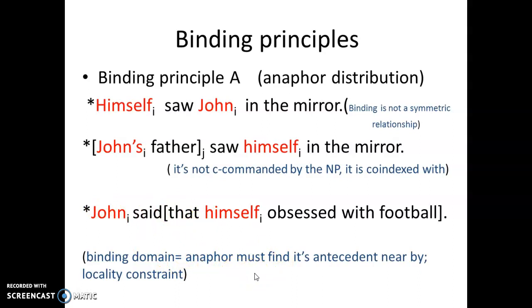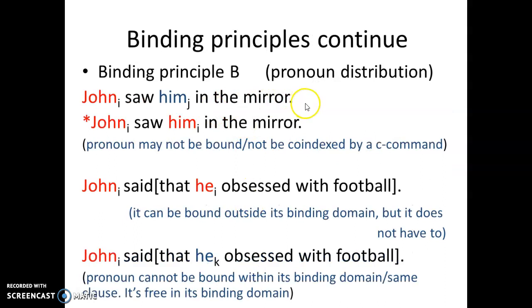The second principle is binding principle B. It has to do with the pronoun distribution, which is the opposite case of the anaphor. For the pronoun to be bound, it has to be bound outside its binding domain, as in this sentence here: John said that he obsessed with football. As you can see, he is co-indexed with John, and the sentence is grammatical because the pronoun is bound with the binder outside its binding domain. It's in a separate clause, in a different clause.